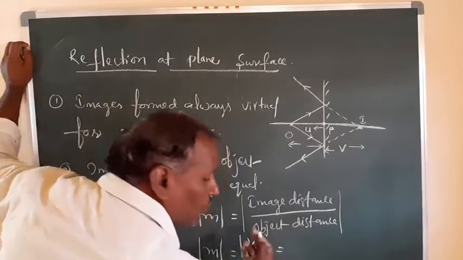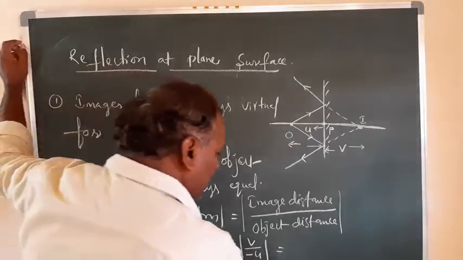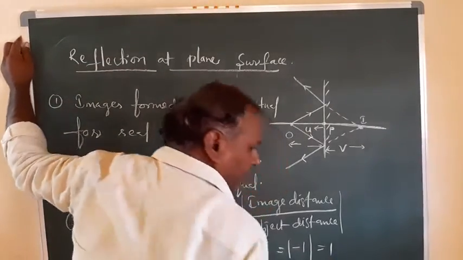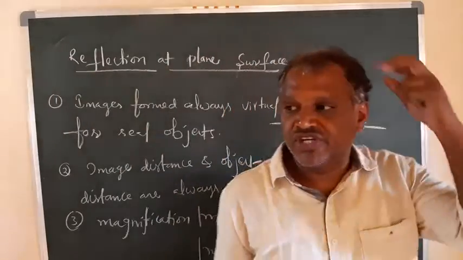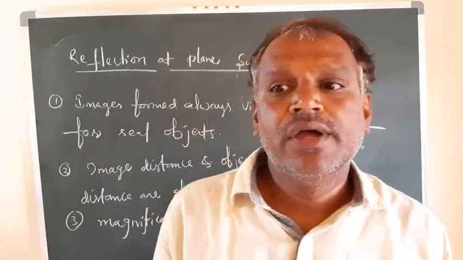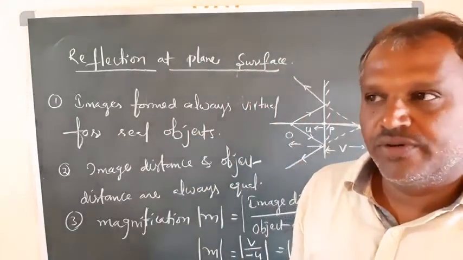But both are equal: U is equal to V. I said the distances are equal, right? That means minus 1 within the modulus, which is equal to 1. So the magnification is always unity for plane surfaces, right?